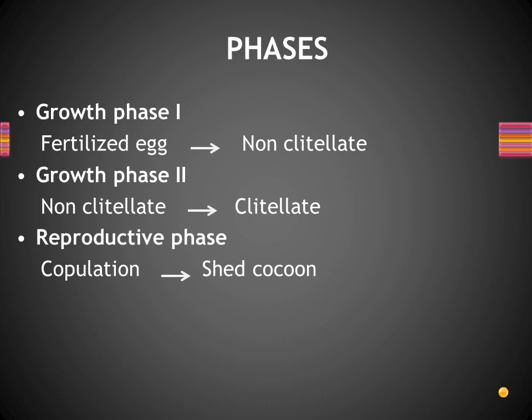Then in the next phase, growth phase 2, what takes place? The non-clitellate form becomes a clitellate form. That is known as growth phase 2. And in the reproductive phase, what happens? The copulation process takes place, then it sheds the cocoon in the soil, and the cocoon becomes a juvenile. Understood? So these are the 3 phases involved in the life cycle of the earthworm, right?